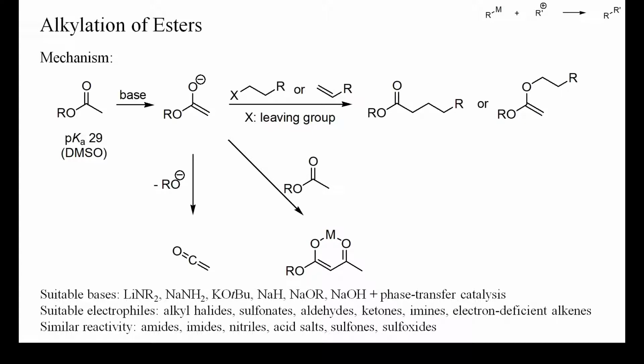Most soft electrophiles, however, such as alkyl bromides or olefins, will alkylate ester and related enolates mainly at carbon. Two important potential side reactions include the formation of ketenes by alkoxide elimination from the enolate and Claisen condensation. Both reactions may be prevented by lowering the reaction temperature and by keeping the time between deprotonation and addition of the electrophile as short as possible.